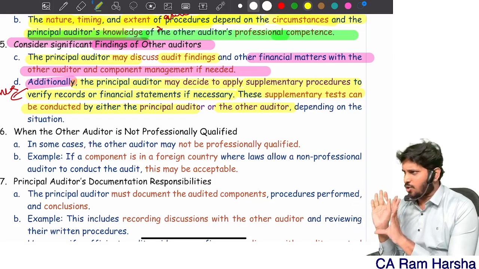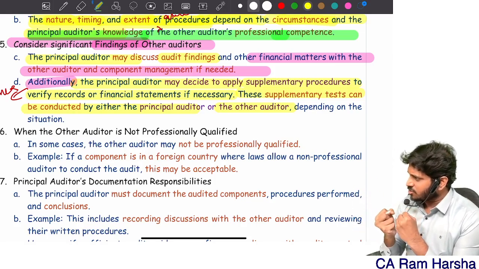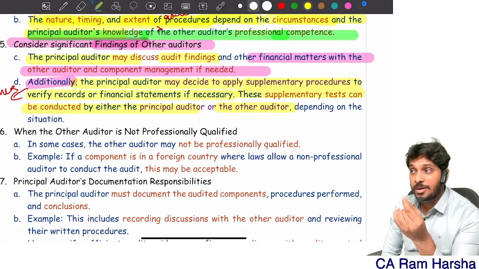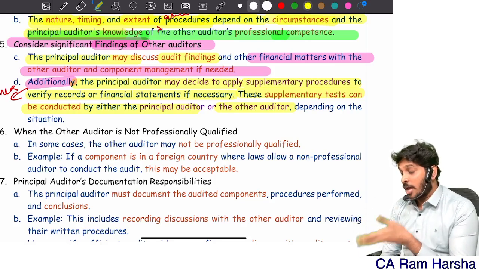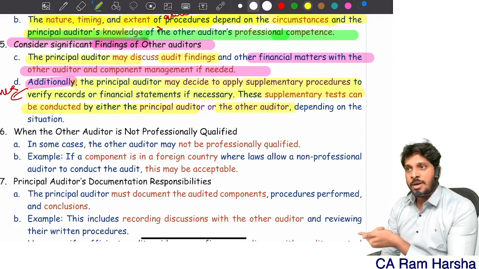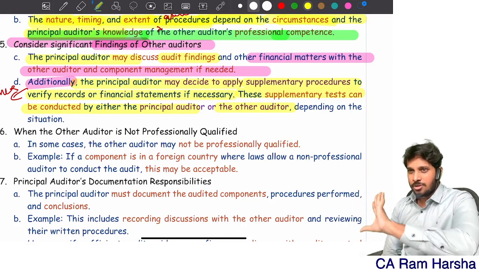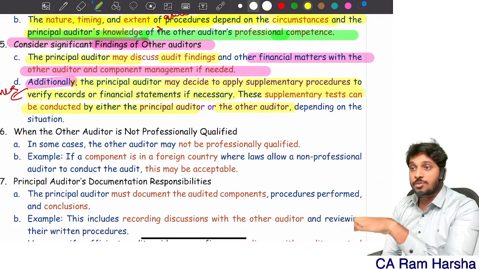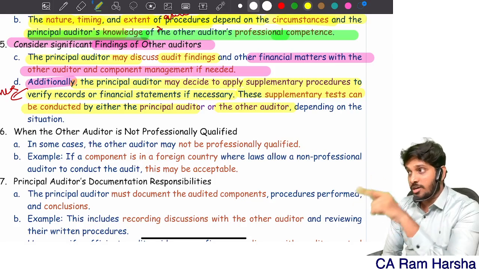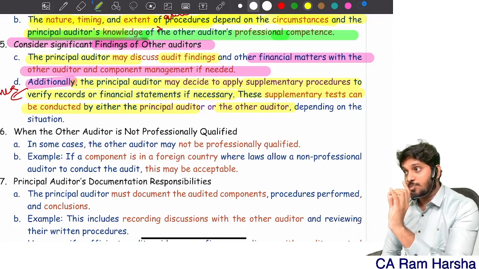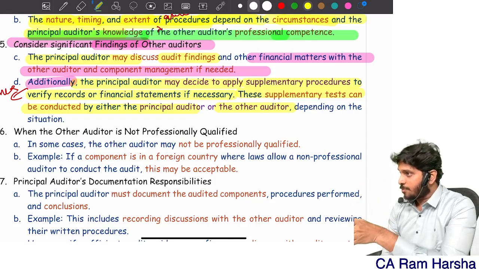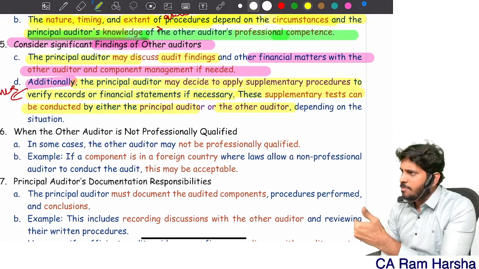He already completed his audit work. But I have some doubts, especially in the bank example. Just now I told, fixed deposits, how many were matured. The other auditor gave me a report. I forgot to communicate at the beginning itself to him regarding this particular point. Then I told him, can you do some testing, because the branch also has some fixed deposits matured but not yet claimed by the customer. Verify whether the bank created provision or not. If not created, verify how much provision amount is coming. Accordingly, ask the management of the branch to create a provision for that. I asked him to do supplementary testing.